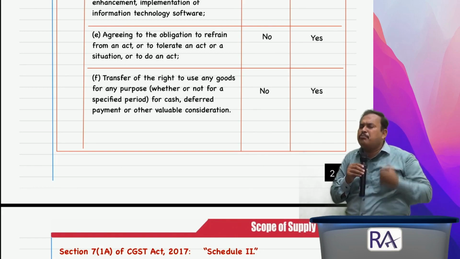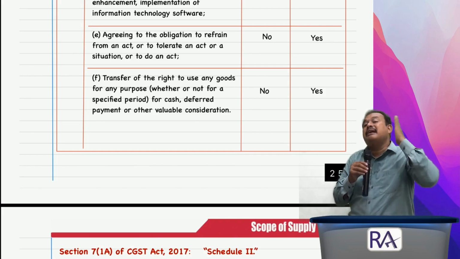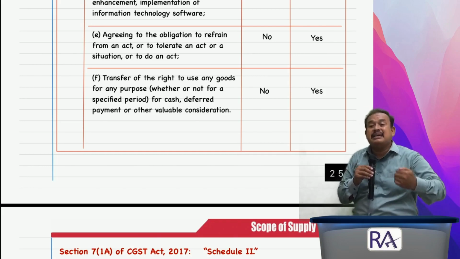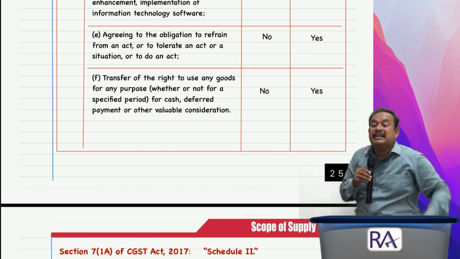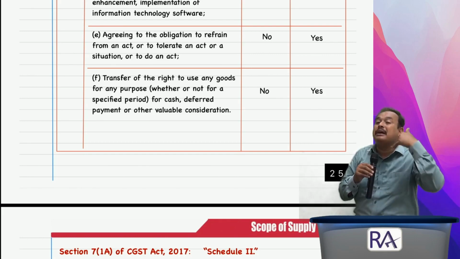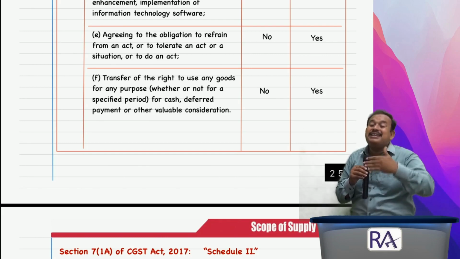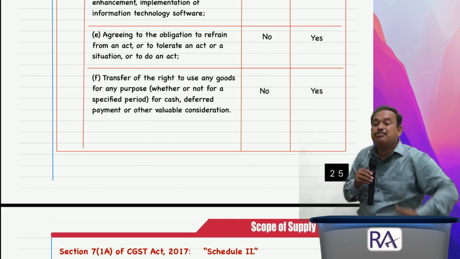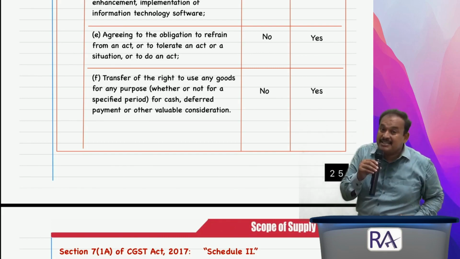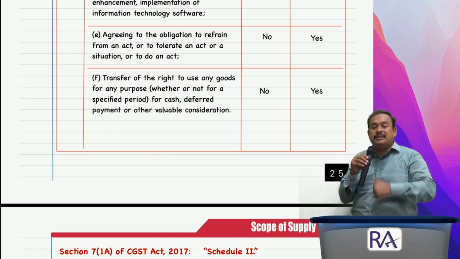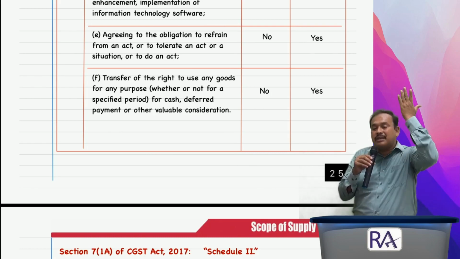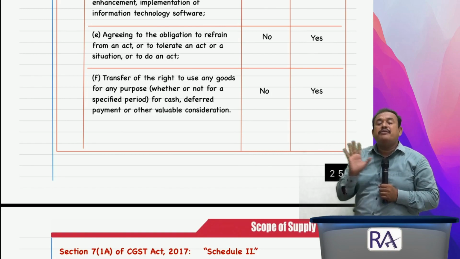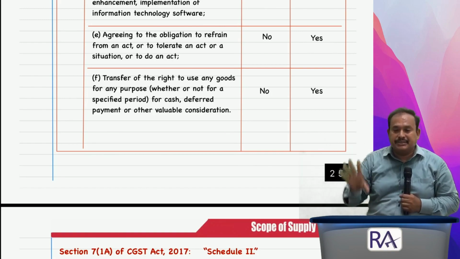Then lessor is bound to sell. In that case, at the end of the lease period, when the lessor gives that asset to the lessee, it is called supply of goods, since there is a title on the goods transferred to the lessee at the end of the lease period, where the lessee exercises the option to acquire the asset. That is called supply of goods. Throughout the lease period, we call it supply of services.